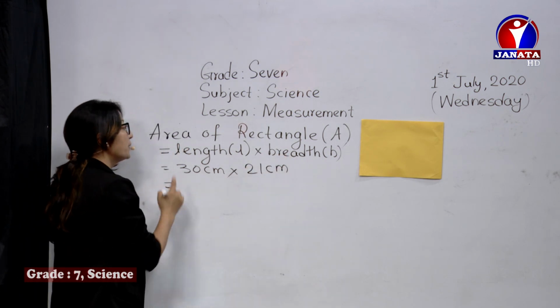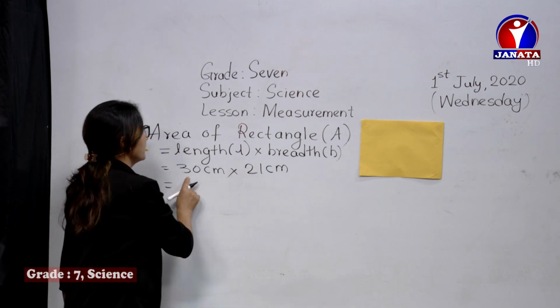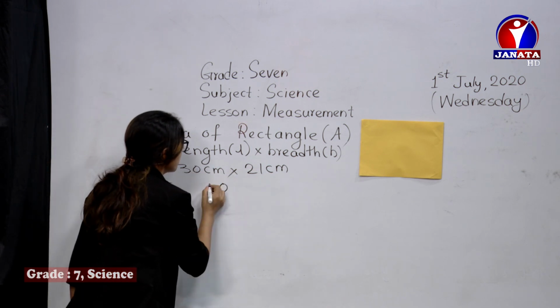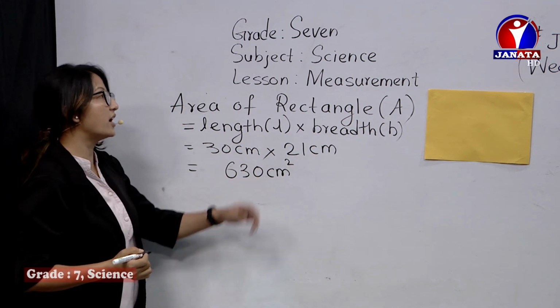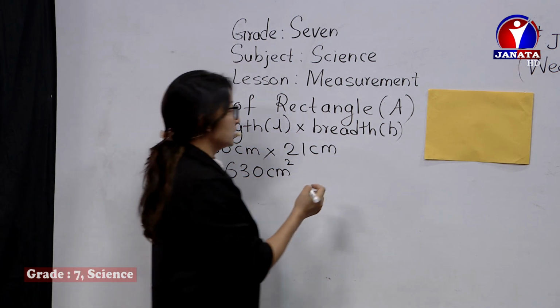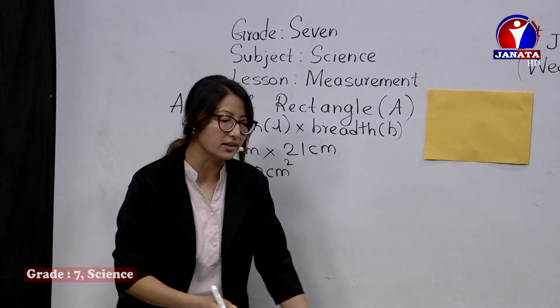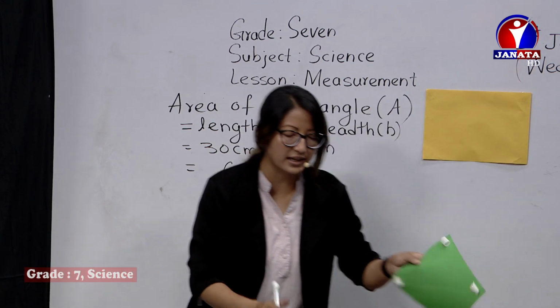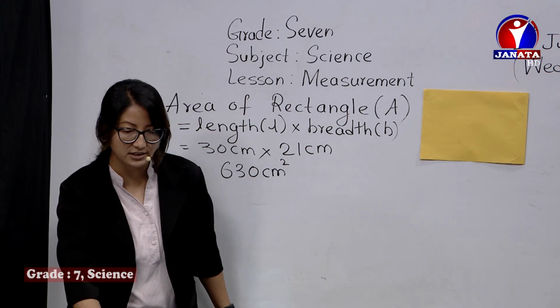Now you have to multiply it. Yes, 30 centimeters into 21. 0, 3 ones are 3, 3 twos are 6, centimeter square. Therefore, the area of this rectangle is 630 centimeter square. Similarly, we can measure the area of a square as well. You can just check in the slide.